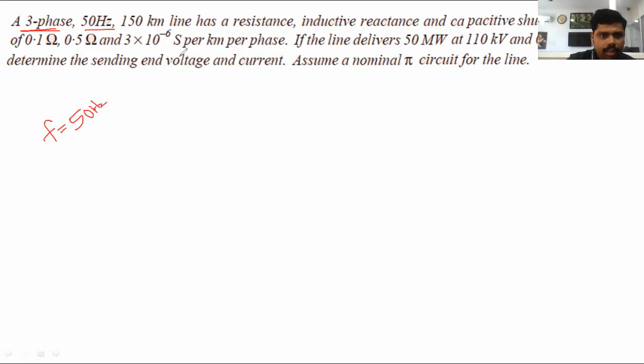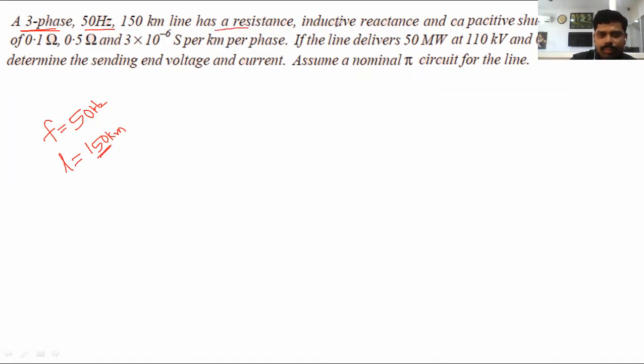The line length is given as L equal to 150 kilometer. Based upon that, we already know that a short transmission line is less than 80 kilometer, a medium transmission line is 80 to 240 kilometer, and a long transmission line is greater than 240 kilometer. This clearly indicates that, based upon the line length, it is considered a medium transmission line.